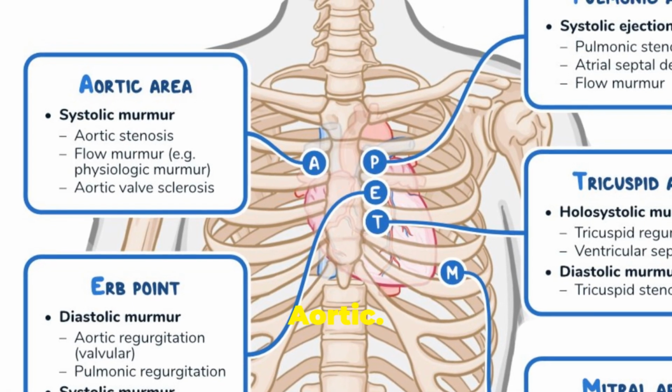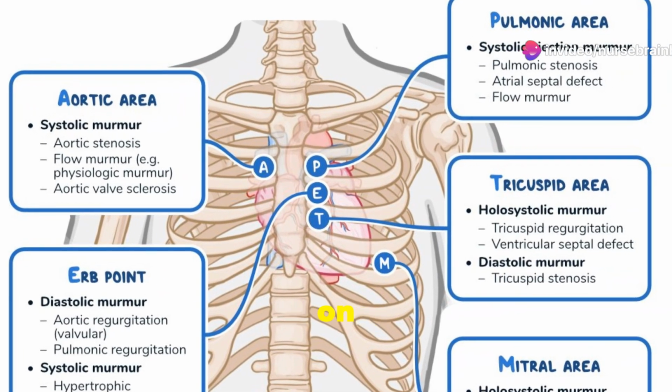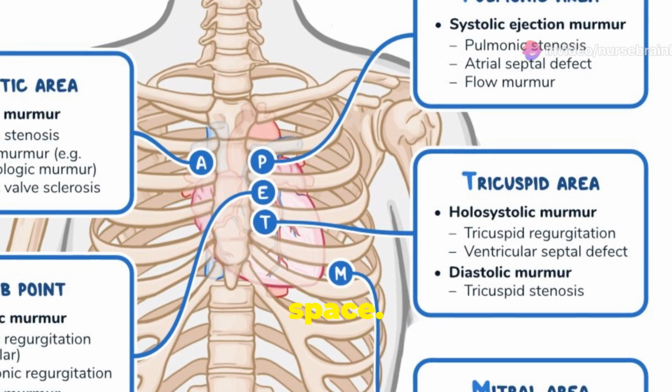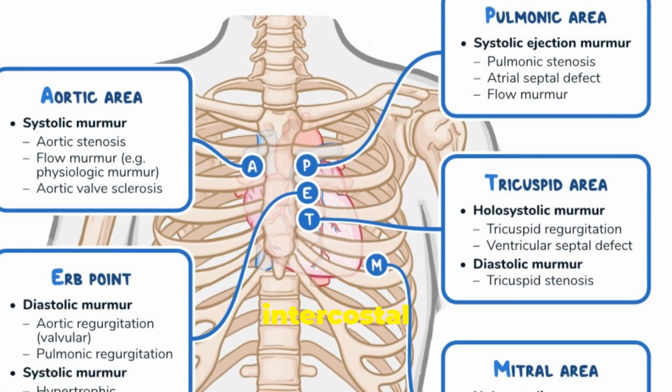A stands for aortic. Remember, it's right of the sternum at the second intercostal space. Moving on to P for pulmonic, located at the left sternal border in the second intercostal space. Next is E for Erb's point. Catch this sound at the left third intercostal space.